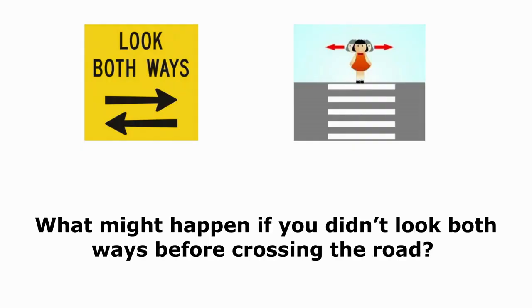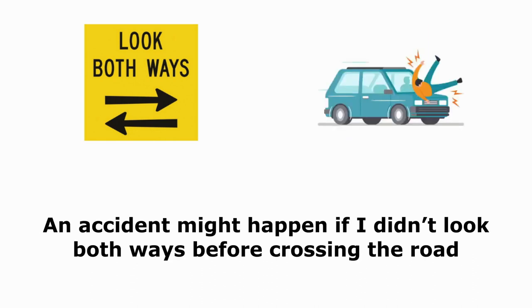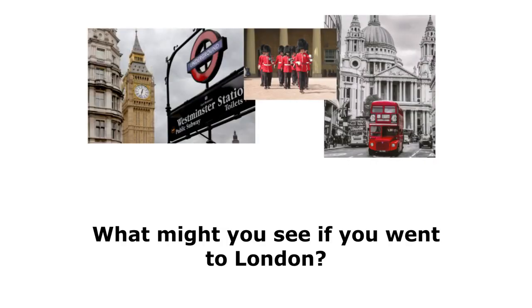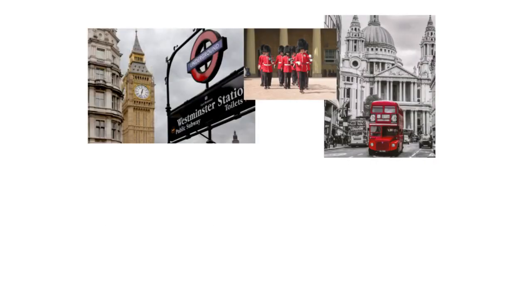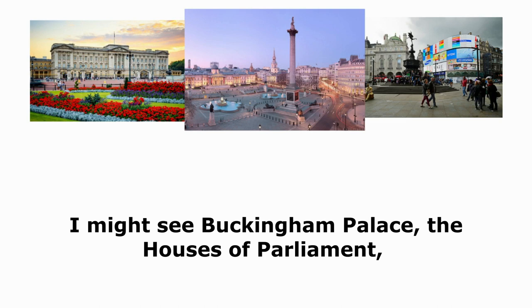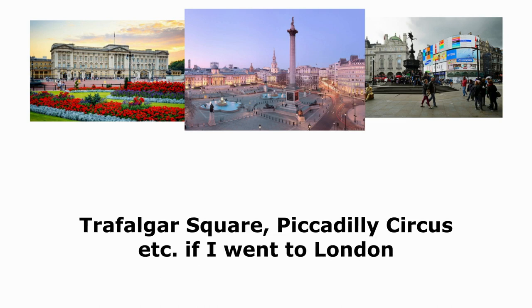What might happen if you didn't look both ways before crossing the road? An accident might happen if I didn't look both ways before crossing the road. What might you see if you went to London? I might see Buckingham Palace, the Houses of Parliament, Trafalgar Square, Piccadilly Circus, etc. if I went to London.